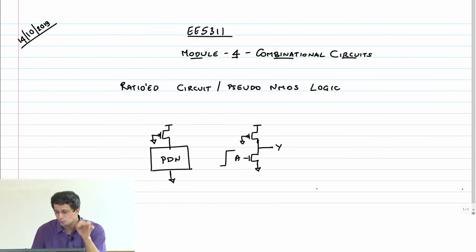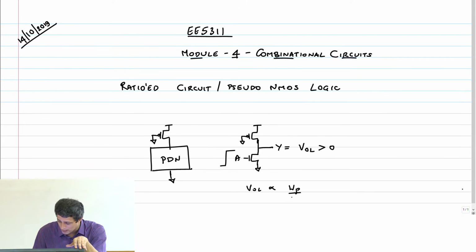And therefore the output now will land up at a logic VOL, output logic low, which is greater than 0. We did some calculations and figured that VOL is proportional to WP by WN, where WN and WP are the widths of the NMOS and PMOS transistors respectively.